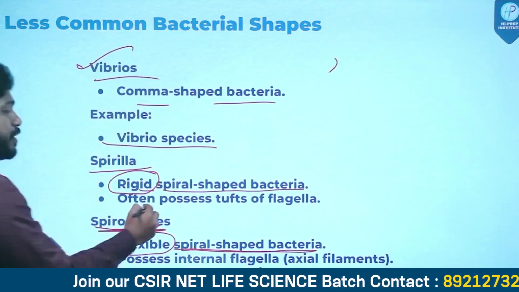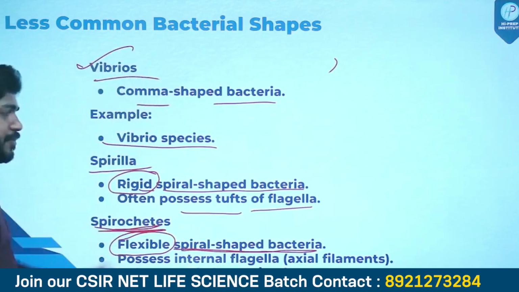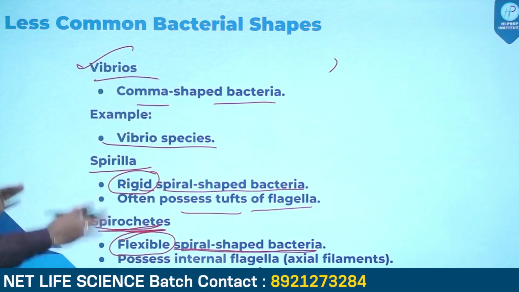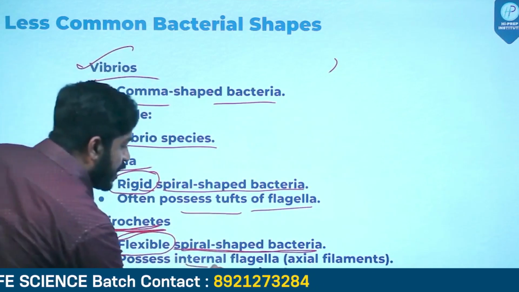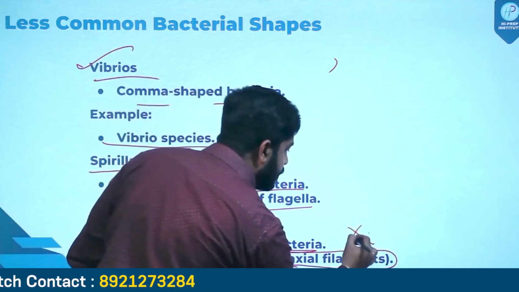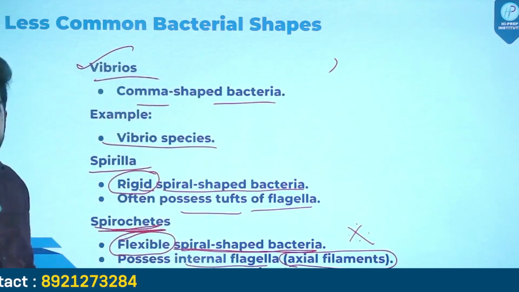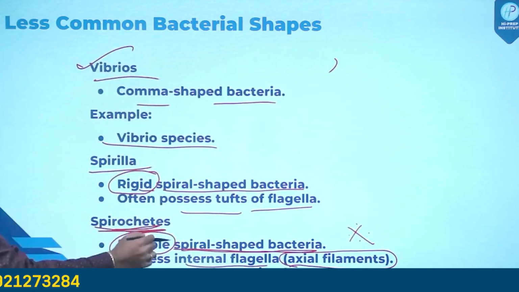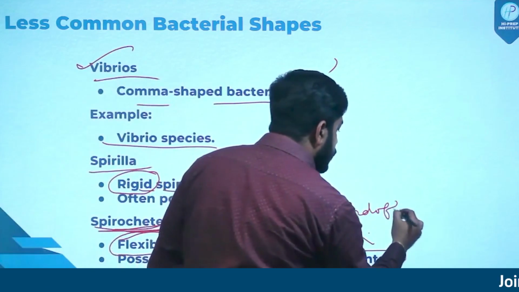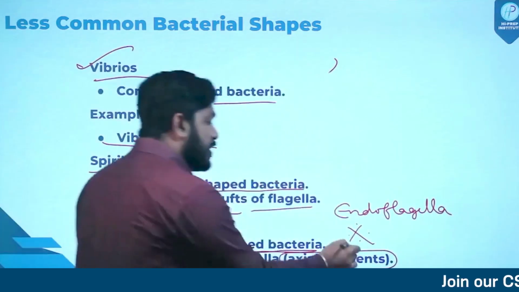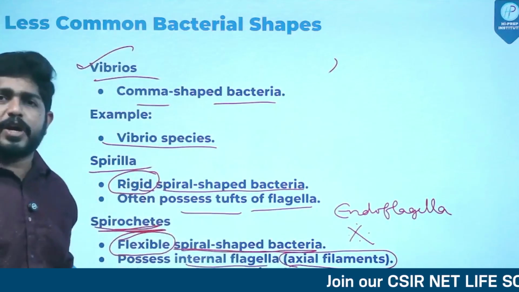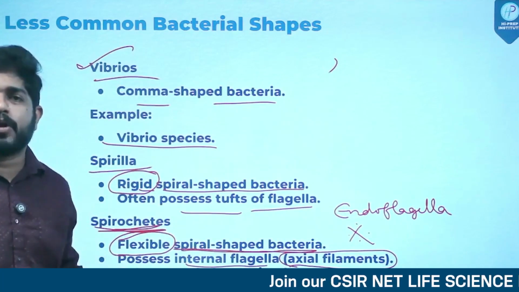And Spirilla often possess tufts of flagella. Tufts means groups of flagella. And spirochetes possess internal flagella called axial filaments. This is a very, very important point. Always getting asked in our exam. The internal flagella can also be called endoflagella. The actual name is axial filaments. So axial filaments are a characteristic feature of spirochetes.